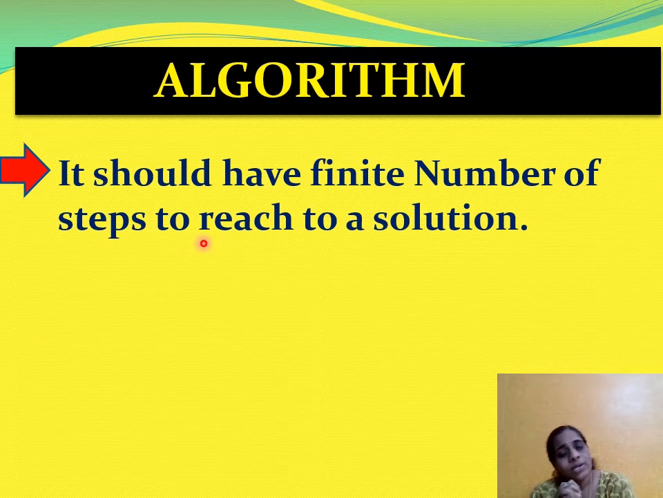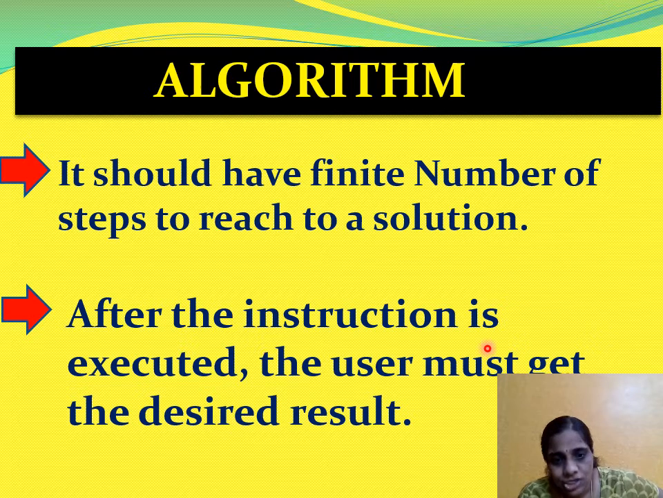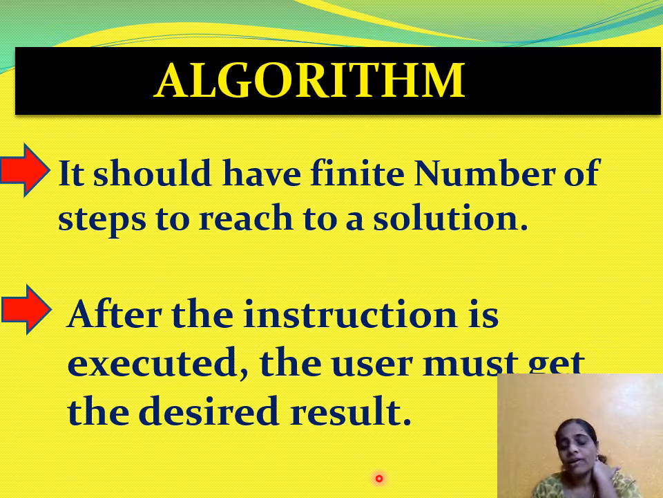How many steps should be there? It should have a finite number of steps to reach a solution. After the instruction is executed, the user must get the desired result. When do you think that the algorithm is successful? Only when the user is using it and he gets the exact result. Only then it means that the algorithm is correct.